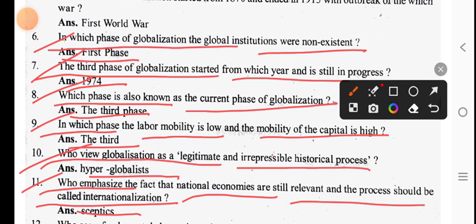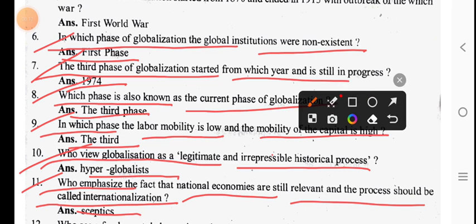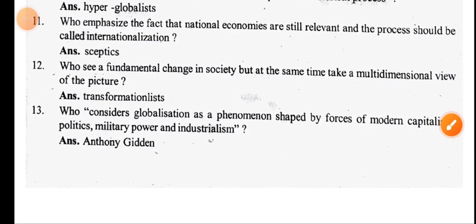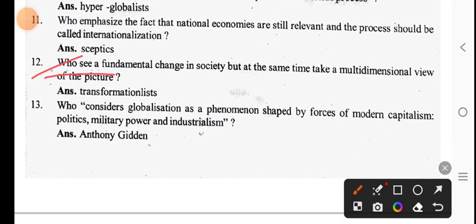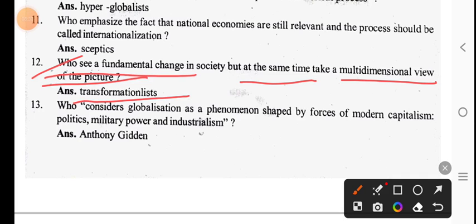Who sees fundamental change in society but at the same time takes a multi-dimensional view of the picture? Transformationalists.